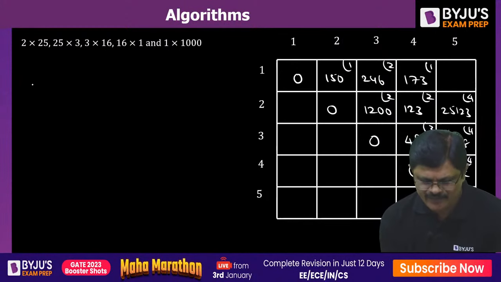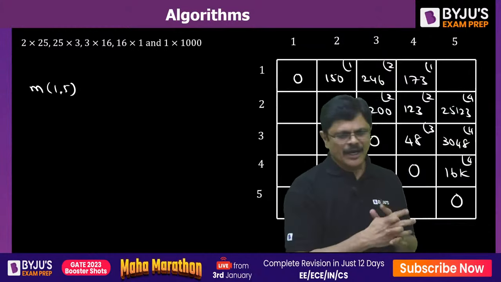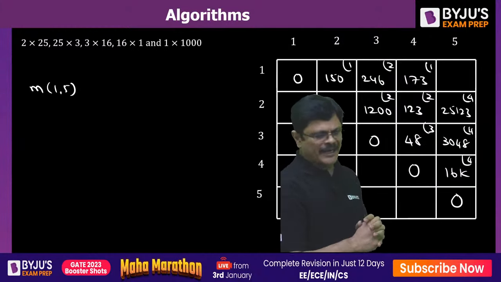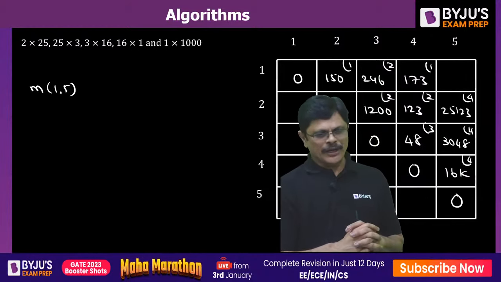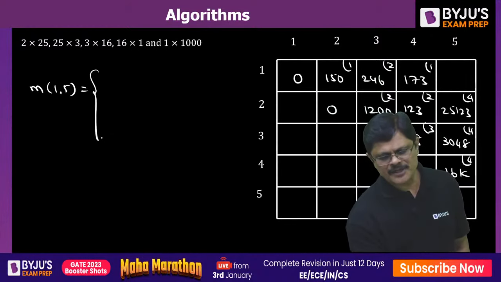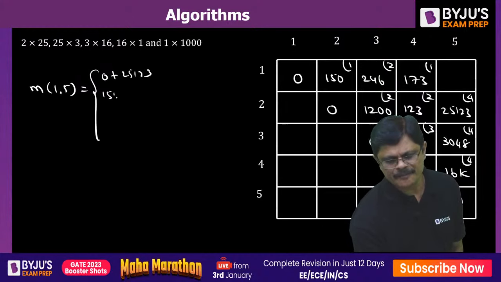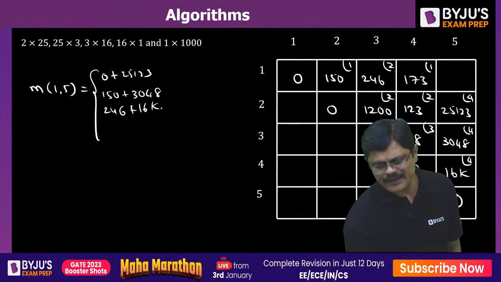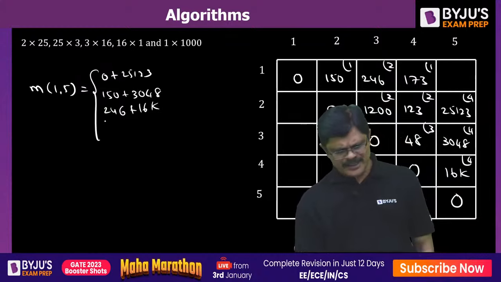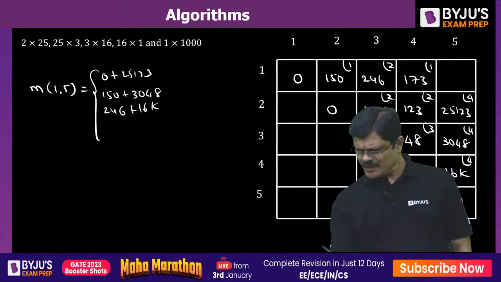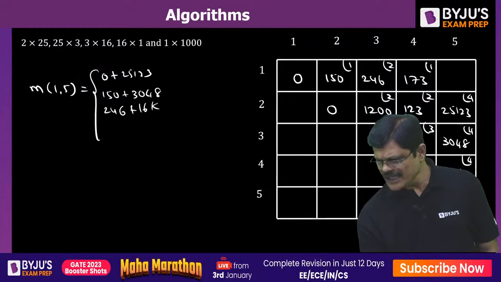Now the final one. Are you ready for the final one? M15. Hope you can do the observations clearly now. 0 plus 25123. The next one is 150 plus 3048. The next one, 246 plus 16K. I made a mistake, 246 plus 16K is correct. Last one, 173 plus 0.